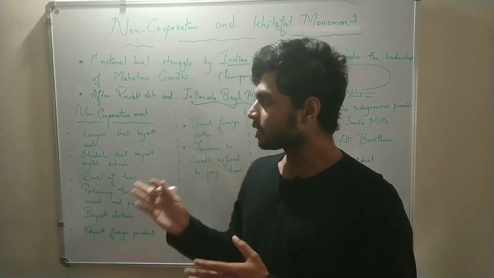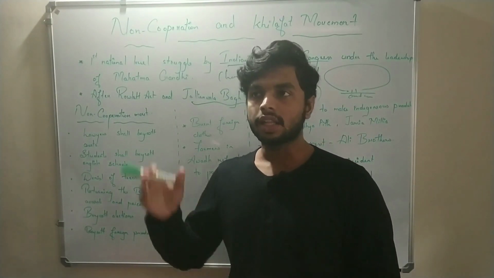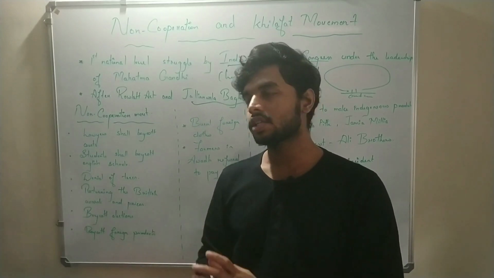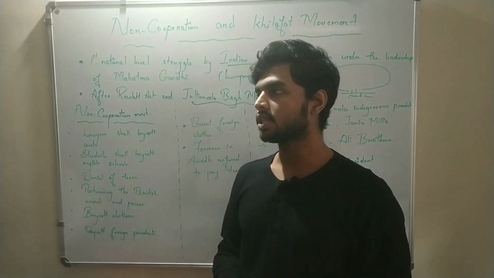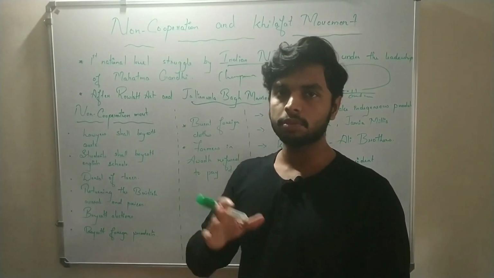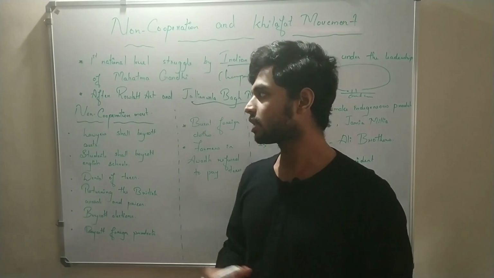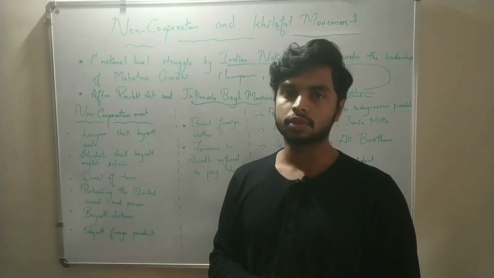So there are some features of the non-cooperation movement. The first is to boycott courts. We all know that at that time it was not India, it was British India, so the courts were all under the control of the British. Gandhiji asked the Indian lawyers to boycott the courts and stop their service there. The students shall boycott English schools. We all know that.